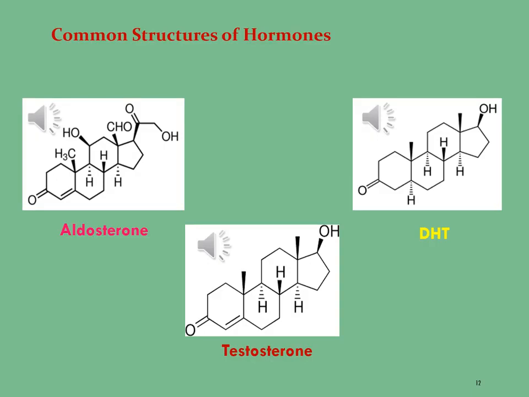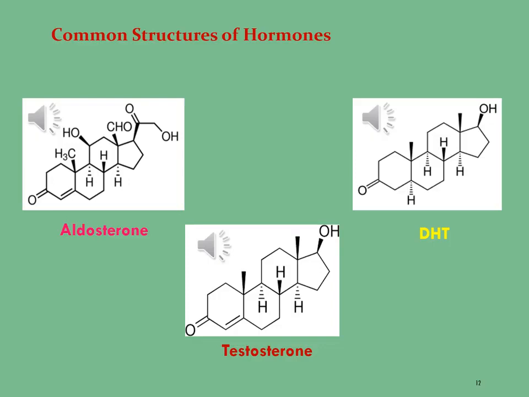Most DHT is produced in the peripheral tissues like the skin and the liver, whereas most circulating dihydrotestosterone originates specifically from the liver. So these are the major sources from which dihydrotestosterone is generated. Dihydrotestosterone is soluble in dimethyl sulfoxide and ethanol.